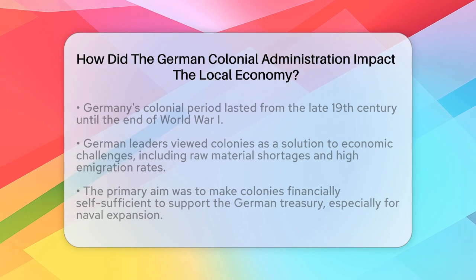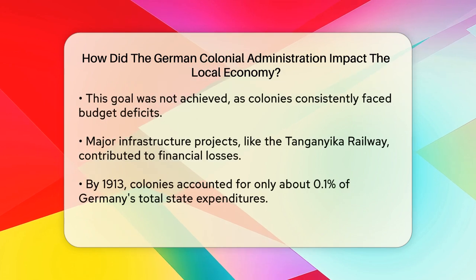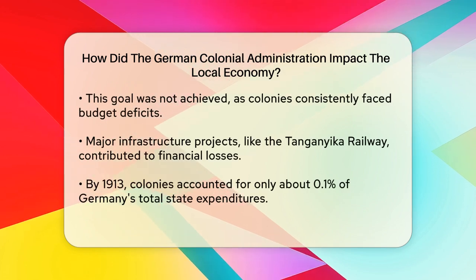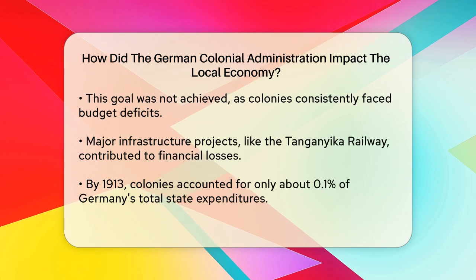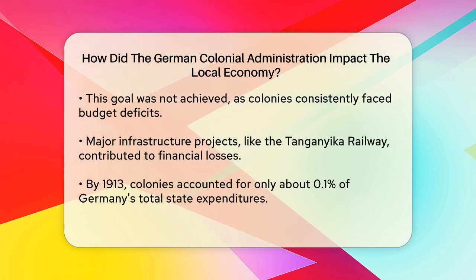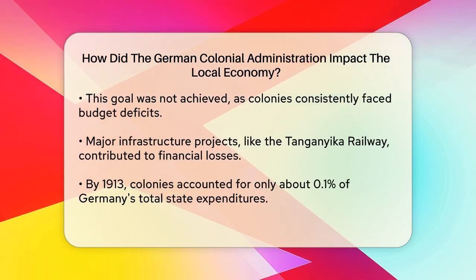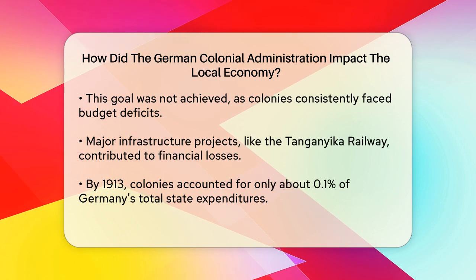One of the primary goals of German colonial policy was to make the colonies financially self-sufficient and eventually contribute to the German treasury, particularly to fund naval expansion. However, this goal was not achieved.